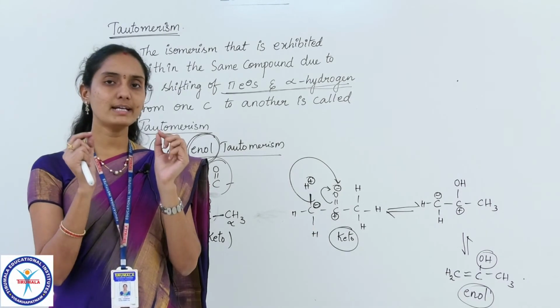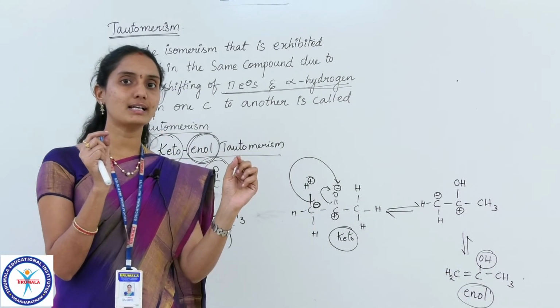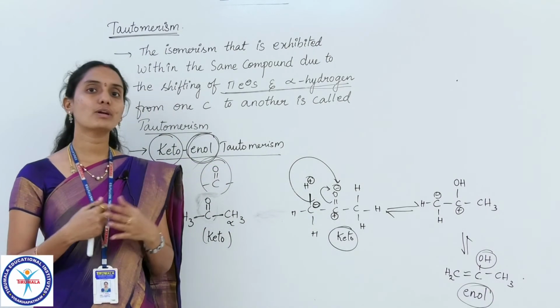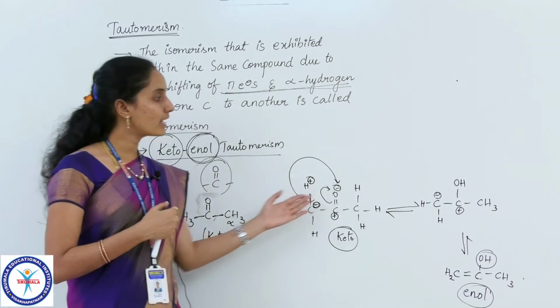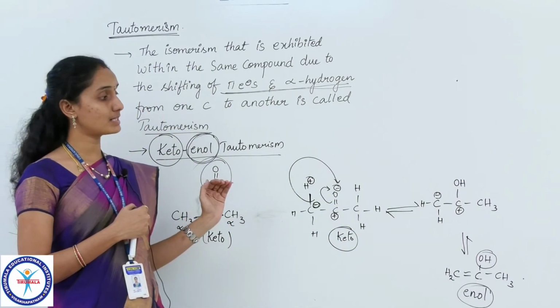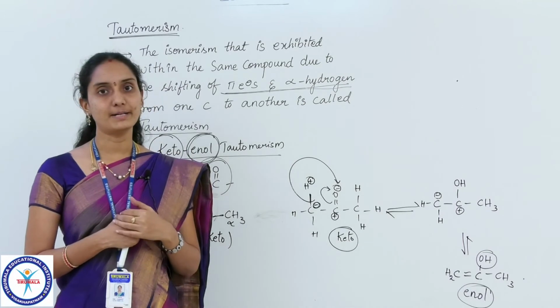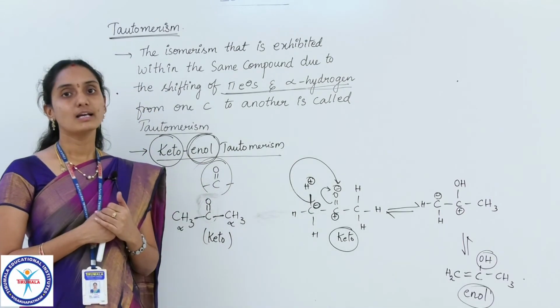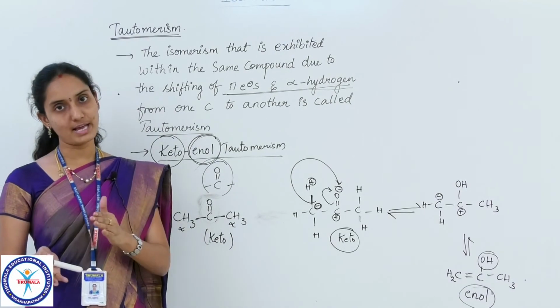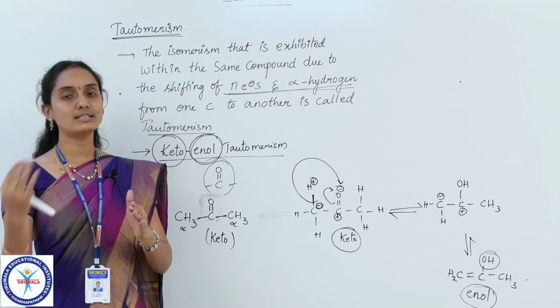So I am going to mention the main difference between the acid catalyst and the base catalyst, and you can practice it while following the mechanism of keto-enol tautomerism. If the mechanism is catalyzed by an acid, you should follow these steps. If it is catalyzed by a base, you should follow the other steps.